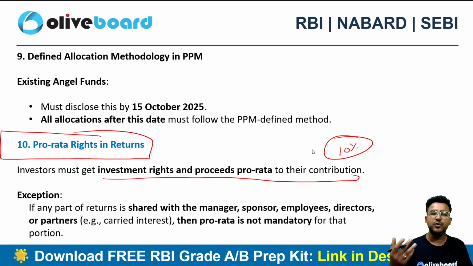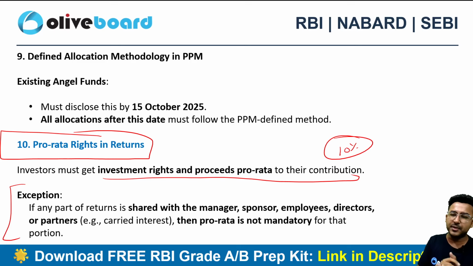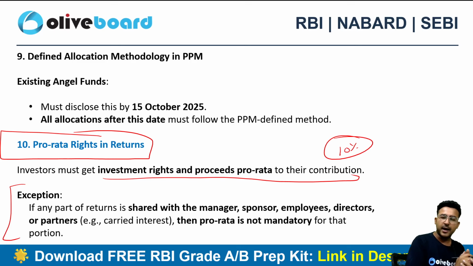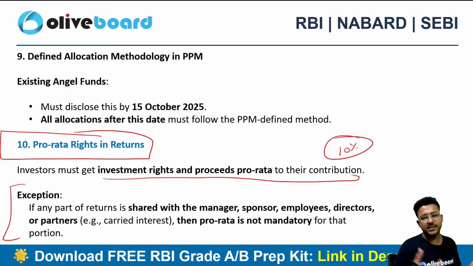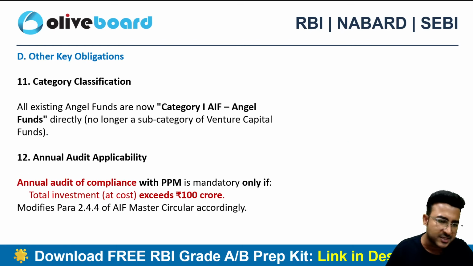However, if I want to share my profit with any manager, sponsor, employee, director, or the fund manager, I can do so. That is the bare minimum exception, right? That is the bare minimum exception here. Let's suppose I have invested 10% in a particular company, and now I'll be entitled to all the profits का 10%, right? That's called pro rata, proportionate. 10% invest किया तो 10% तो लूँगा ना profit का. Now I can share the profit with any kind of fund manager, sponsor, employee or director of the company at my own will. तो उसमें से मैंने कुछ दे दिया उनको, बाकी का मैंने रख लिया, तो वो चीज़ चलेगी. बाकी pro rata यहाँ पे strictly follow होगा, right?